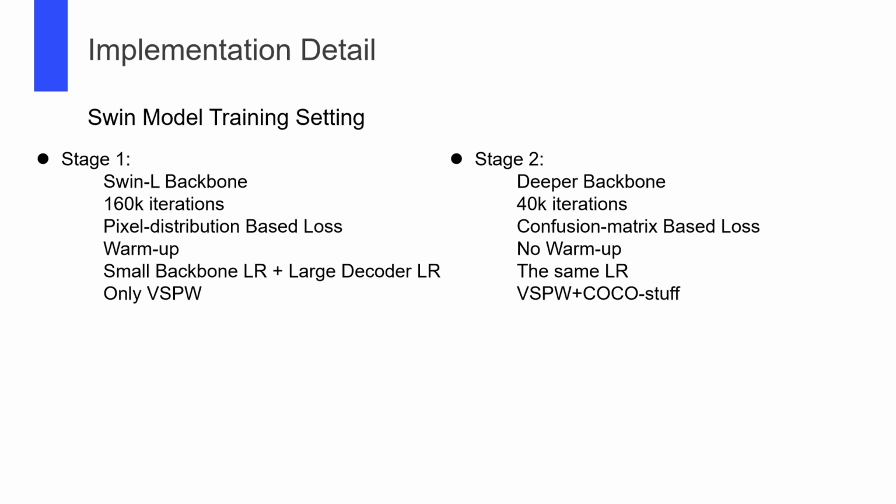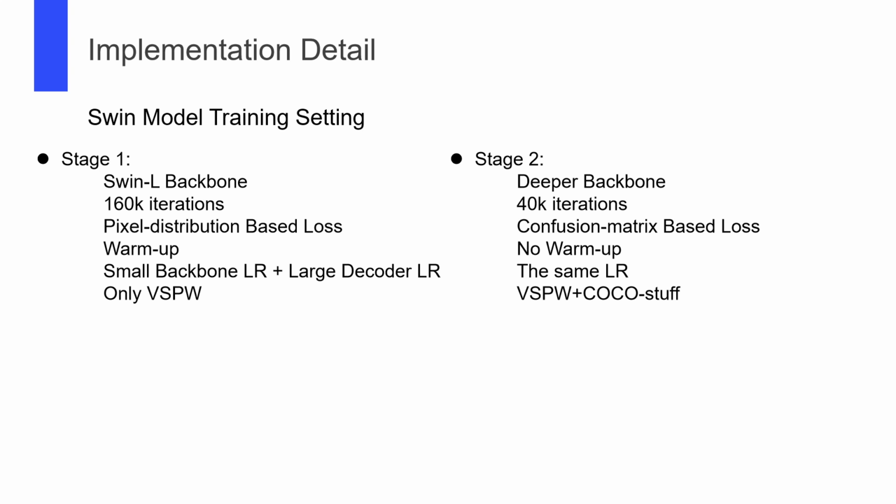For the Swin model, we train it with two stages. In the first stage, we use Swin-L as backbone. We train the model for a long period. We use pixel distribution based loss, warm-up strategy, and only the VSPW dataset for training. Since the backbone loaded a pre-trained model, we set the decoder's learning rate larger than the backbone.